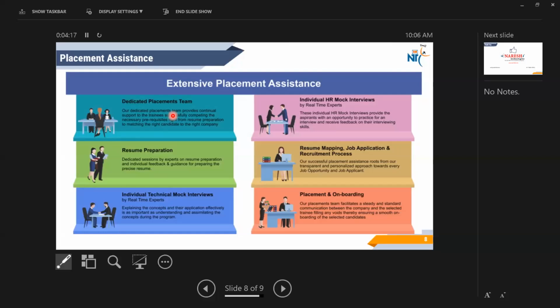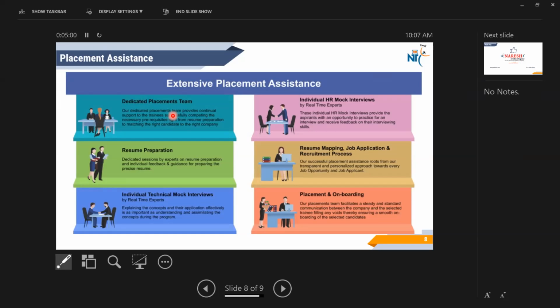Because generally every 2 to 3 months, guys, listen, this is important, we conduct an online screening test for the people who have done courses in Naresh IT, not only full stack people. People who have completed 70 to 75% can write that online screening test. If you get cleared in that online screening test, your placement is our responsibility. No need to pay a single rupee also.